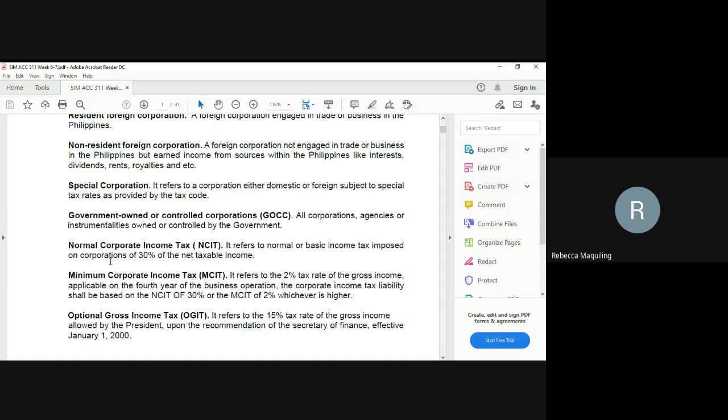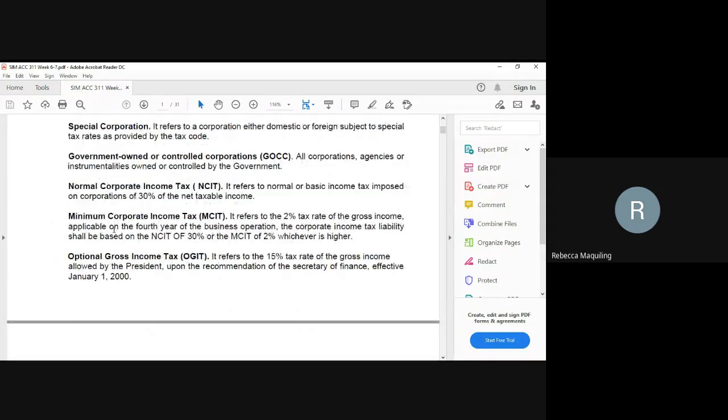Another terminology that we need to use here is the NCIT, the normal corporate income tax, which is 30% of the net taxable income. And we have also the minimum corporate income tax, which is a 2% tax rate of the gross income, applicable only starting the fourth year of the business operation.